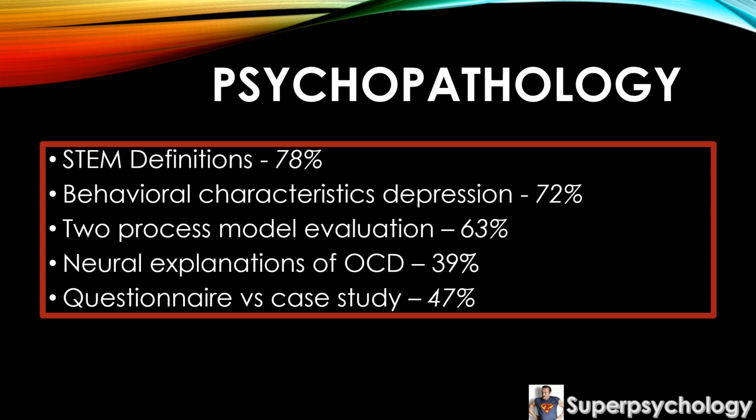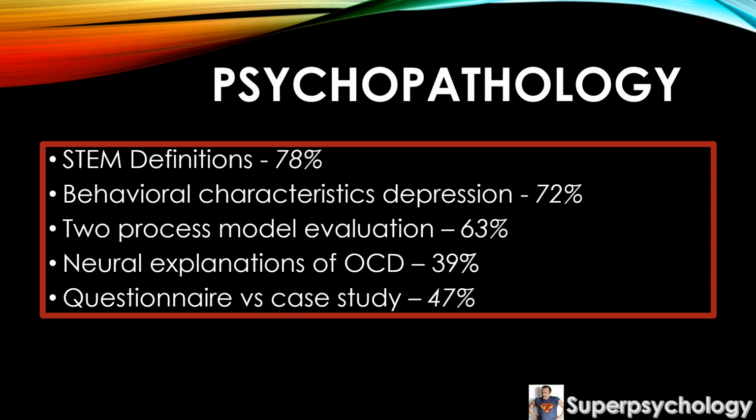Then we've got this neural explanations for OCD for 8 marks. And again, it was obvious something from biology was coming up because nothing had been on the exam across 2017, 2018. So we've got this 8-mark neural explanation question for OCD. And it was a very, very poor performance. We got an average mark here of 39%.